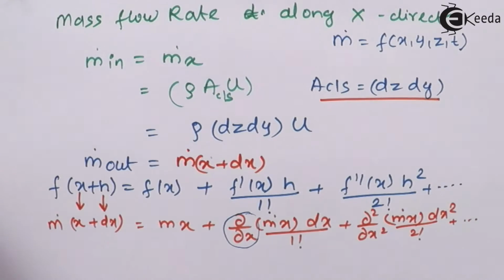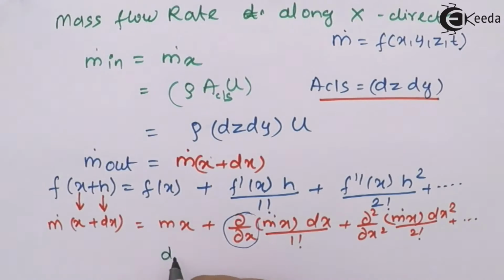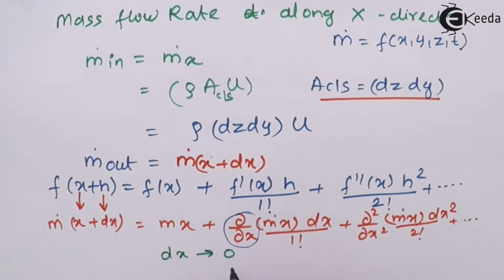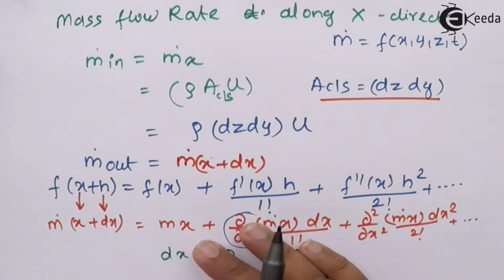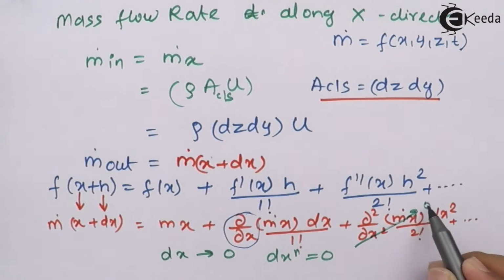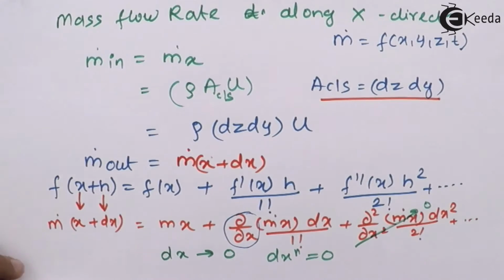So over here, the value of dx is very small, that is, it almost tends to 0. So the higher powers of dx are equal to 0. So these higher terms, that is, raised to 2, raised to 3, raised to 4 and higher, are equal to 0. So due to which, what do we get over here? These higher order terms are equal to 0, and the output along x direction will be given as